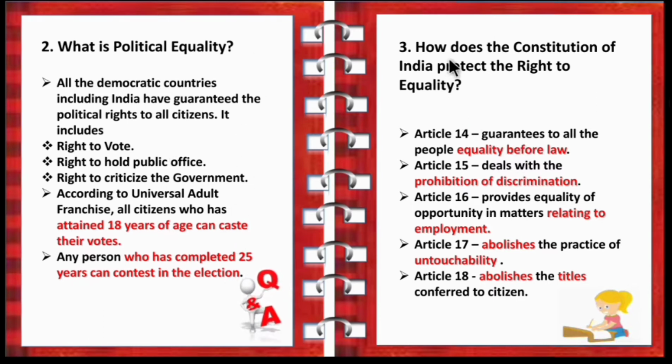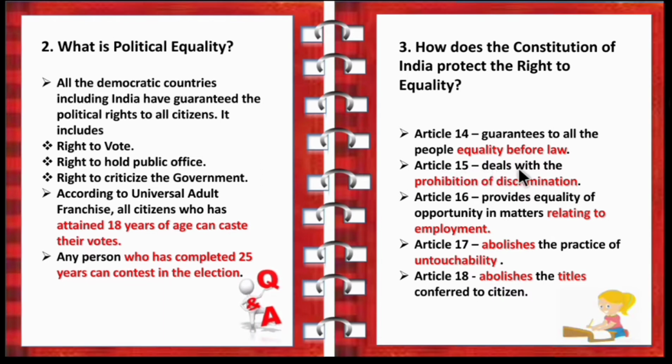Next, the third question is, how does the Constitution of India protect the right to equality? So the answer must be like this. You have to explain all the articles from Article 14 to Article 18. Article 14 guarantees to all people equality before law. So remember like this, 14 means law.